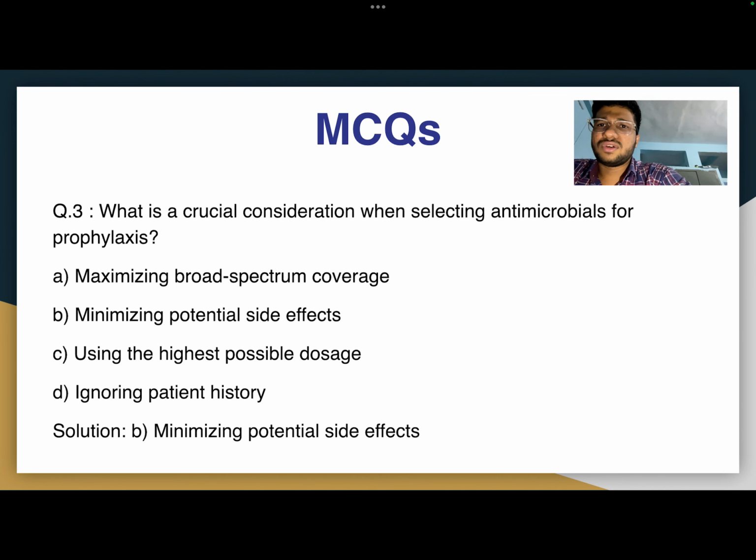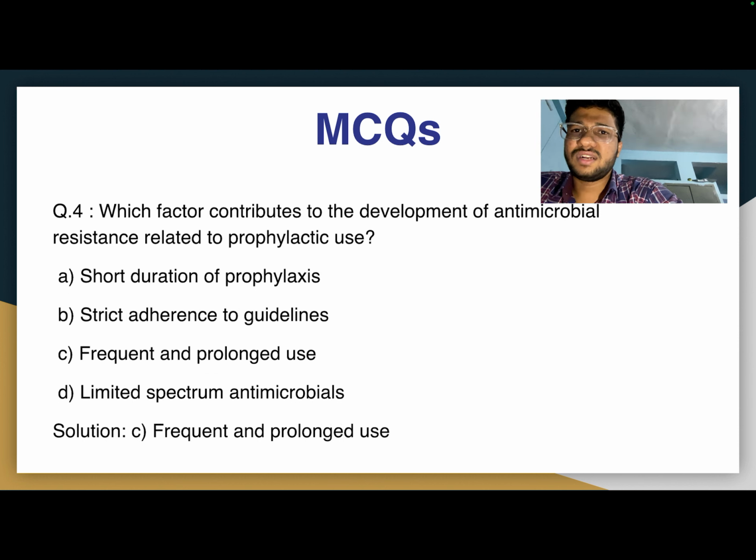Question 3: which is the crucial consideration when selecting antimicrobial for prophylaxis? Option A, maximizing broad spectrum coverage. Option B, minimizing potential side effects. Option C, using the highest possible doses. Option D, ignoring patient history. The solution is option B, minimizing potential side effects.